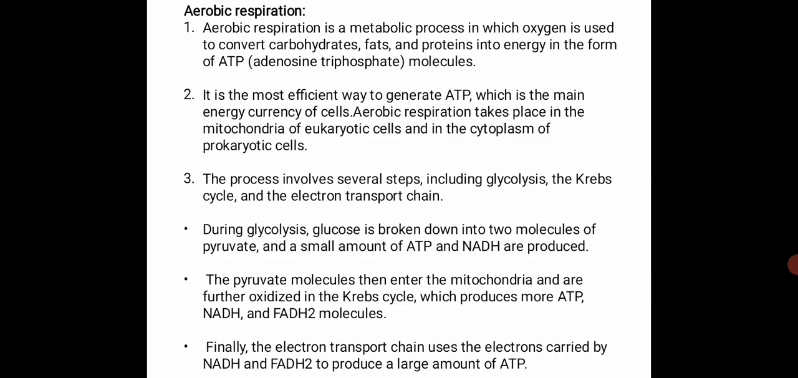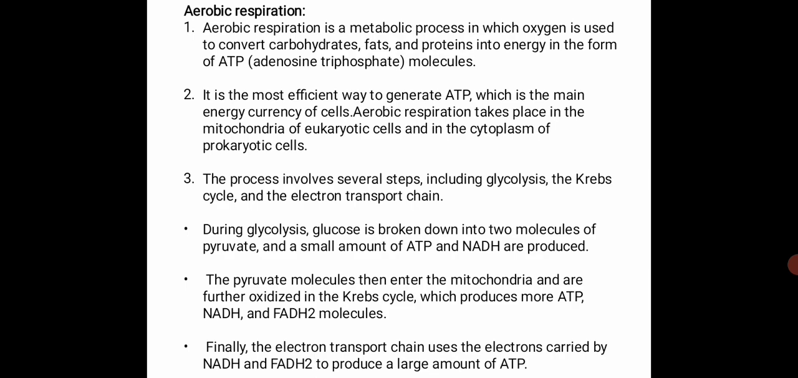Aerobic respiration is a metabolic process in which oxygen is used to convert carbohydrates, fats and proteins into energy in the form of ATP, which is the energy currency of the cell. This process is the most efficient way to generate ATP, and it takes place in the mitochondria of eukaryotic cells and in the cytoplasm of prokaryotic cells.